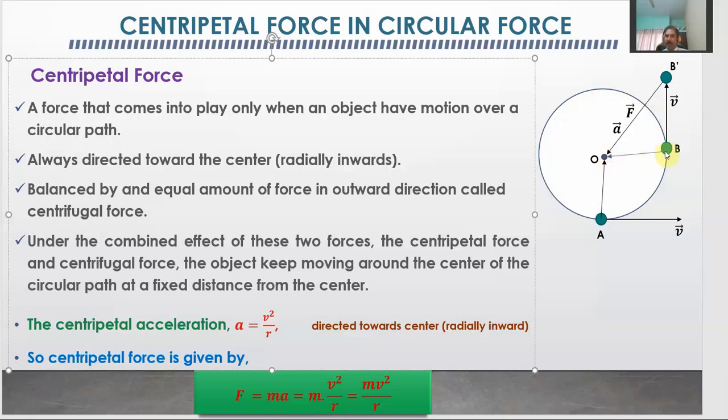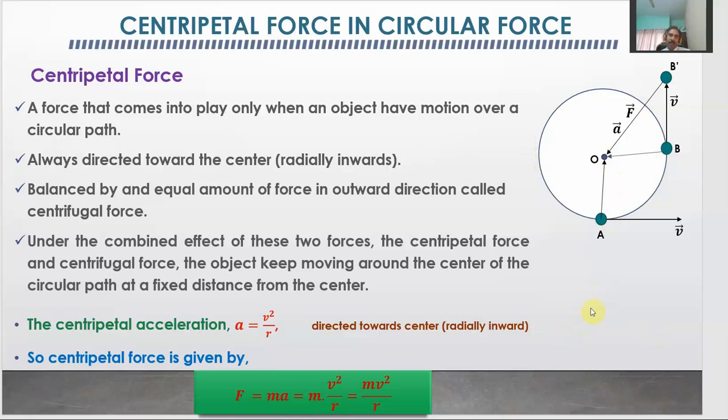It comes into action only when objects have circular motion, and it is always directed radially inward. So this is what centripetal force is and in what way it acts.